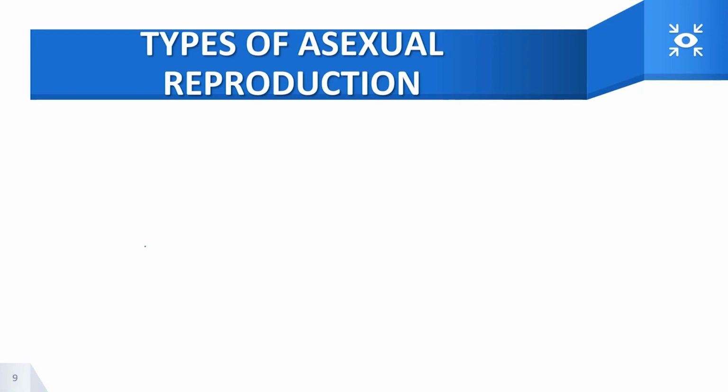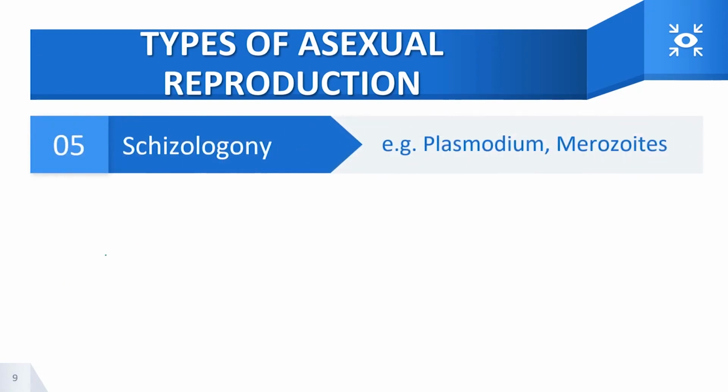Then types of asexual reproduction. Also, we have schizogony.